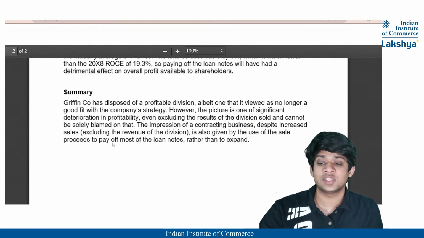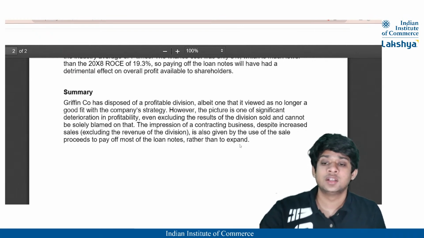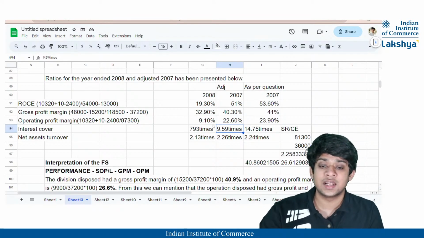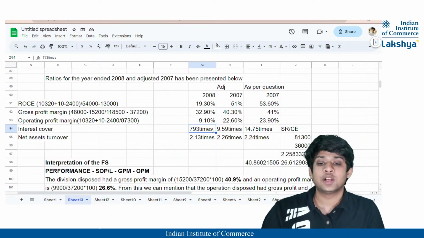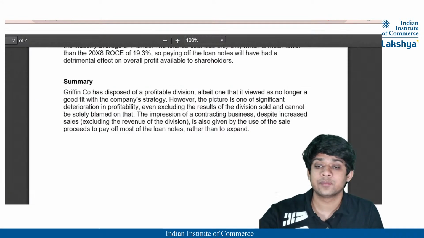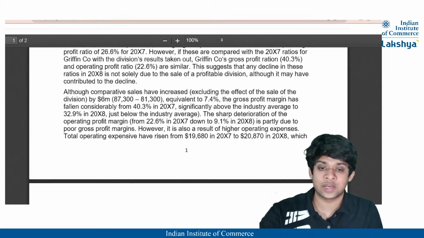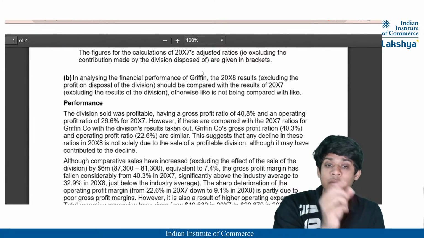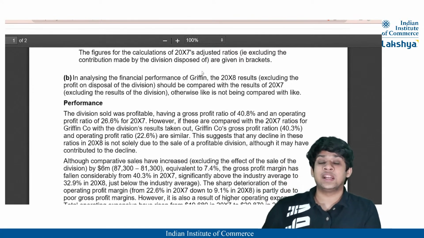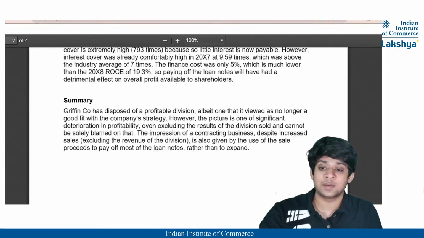So the impression of a contracting business, despite increased sales excluding the revenue of the division, is also given by the use of the sales proceeds to pay off the loan notes rather than to expand. So that is what is clarified here: now you can actually pay off the finance cost easily by the profit that is being generated, because probably initially, when it was in existence, you can see here. Okay, you cannot see here because I have to go back to the question. If you remember, the finance cost initially was 1920 and now it has reduced to just 10. So that is the reason why there is a lot of difference in the finance cost. So you can state it in other matters.